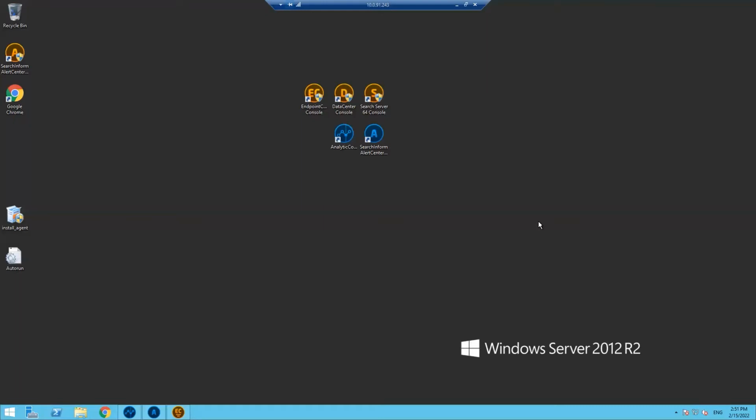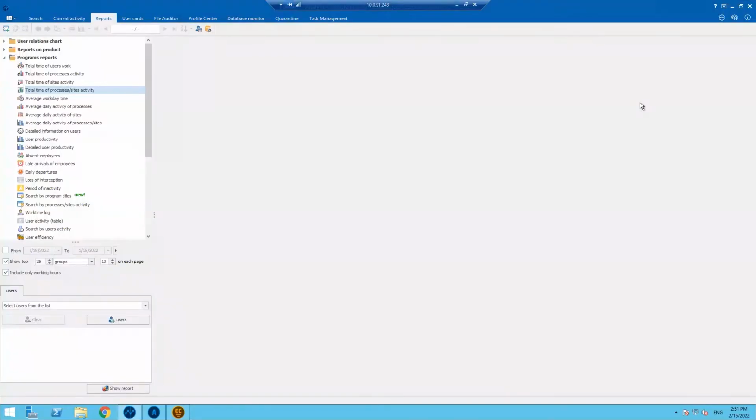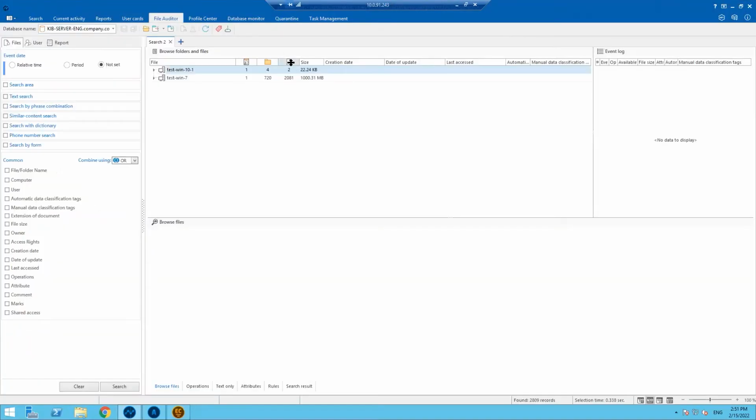On your screen, you can see an example of our system. First, I would like to start with File Auditor, because it's hard to understand from the very first point how it all works and what it looks like. This is our File Auditor system.